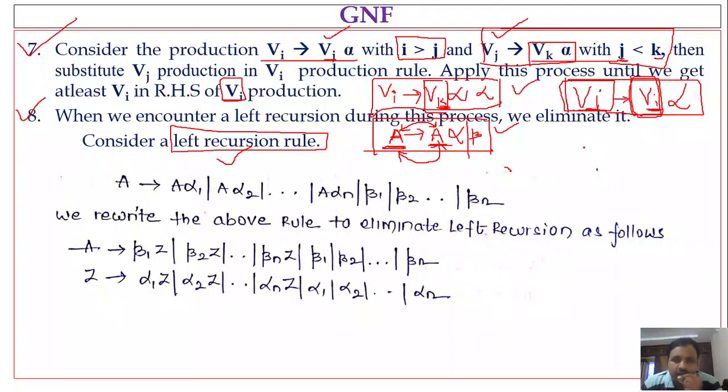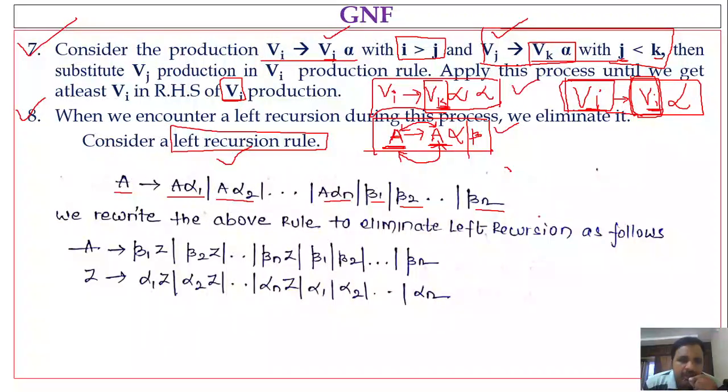Okay, so to eliminate such productions we have to add a few new productions. We will discuss this with an example. Let me consider a left recursion rule: capital A denotes A alpha 1 or A alpha 2, A alpha 3, A alpha n, or beta 1, beta 2, beta n. So we have multiple productions for A.